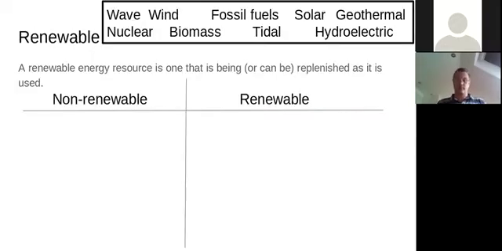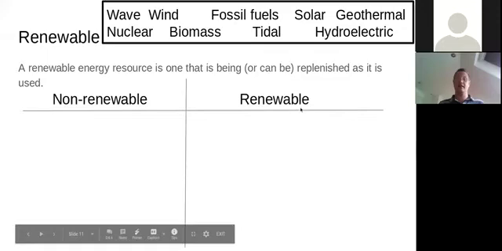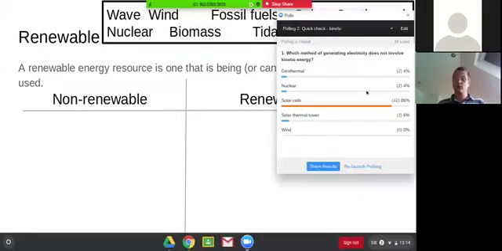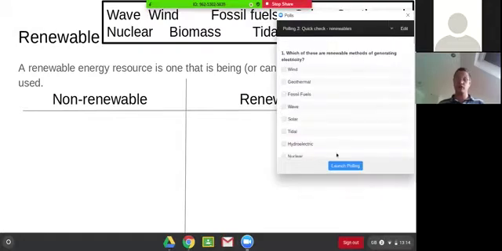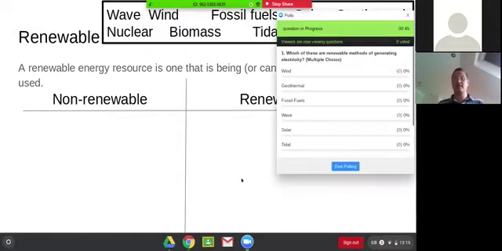Okay, so we've got these 9 different ways of generating electricity, and one of the key distinctions between them is, are they renewable? When we say renewable, what we mean is a resource that is being or can be replenished as it's being used. So we've got those 9 energy sources. Which of those do you think, again, this is a multiple choice poll I'm about to launch, are renewable? So you've got 9 options. Tick as many as you think are renewable, and clearly don't tick the ones that aren't renewable.